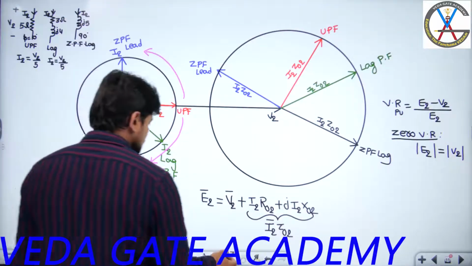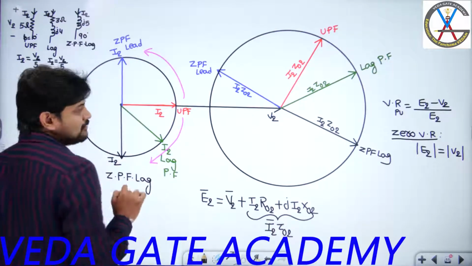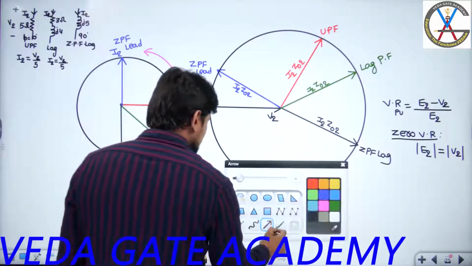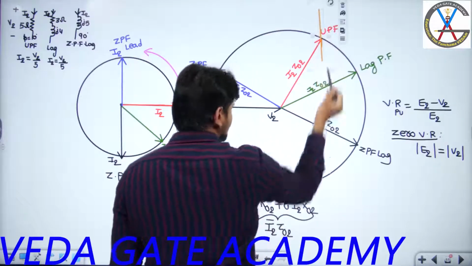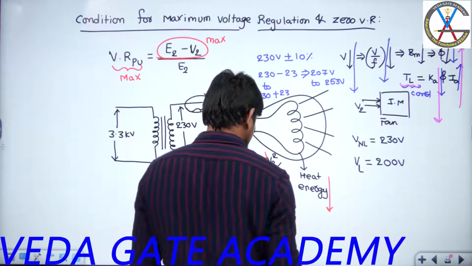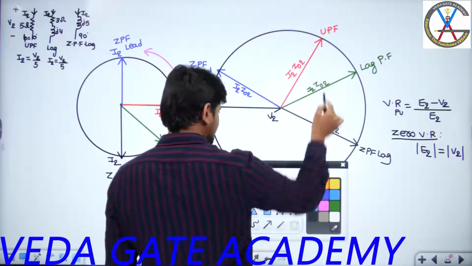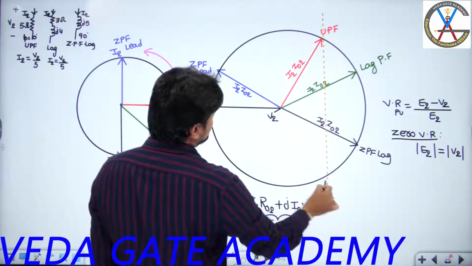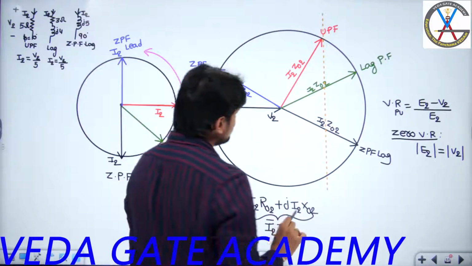All of you please focus, guys. Now, where I need to get zero voltage regulation, let us have a look into that. First, I will try to draw one vertical line from unity power factor. This is one vertical line from unity power factor. I hope it is visible to you.